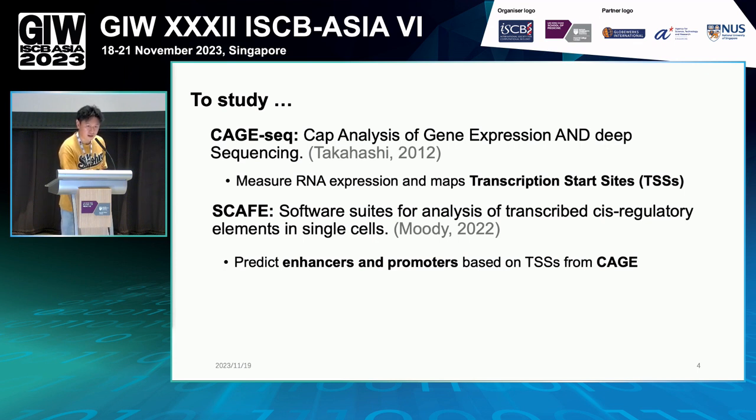We use another deep learning software to predict the cis-regulatory elements in the data. We use ESCAPE to predict the enhancers and promoters based on the transcription start sites from the CAGE data.